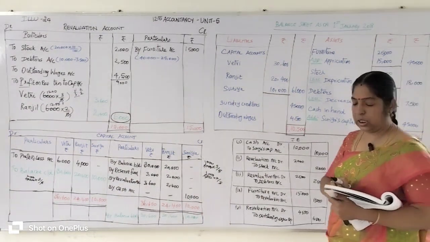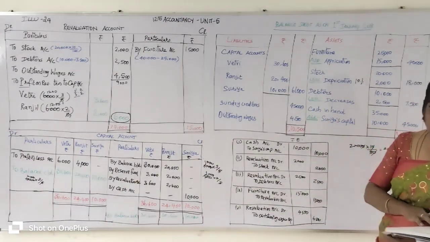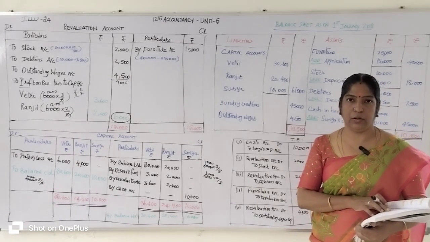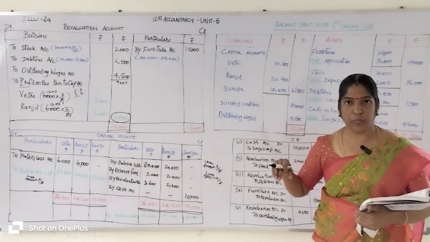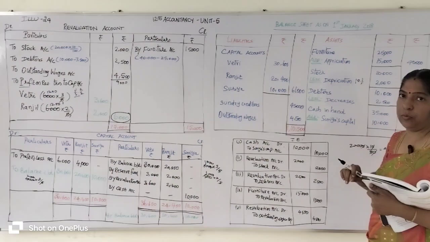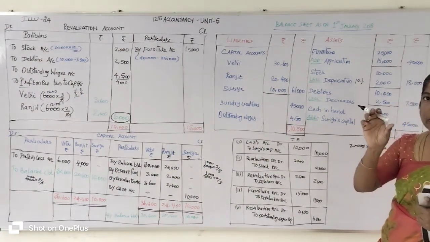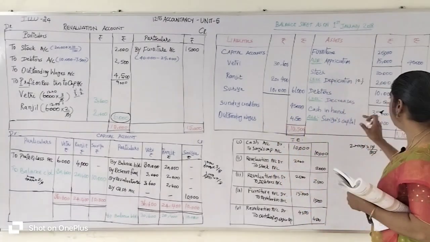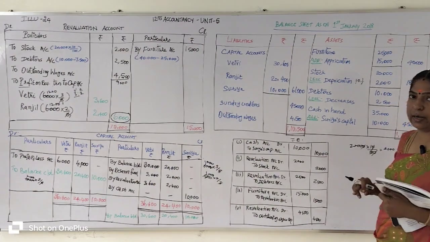Then debtors, 10,000 rupees entered from the question. Then, in the adjustments, debtors is to be revalued at 7,500 rupees. So from 10,000 to 7,500 is a decrease. You have to deduct the decrease, the difference between 10,000 minus 7,500, which is 2,500 rupees. Less 2,500 from the debtors, you will get 7,500 rupees.